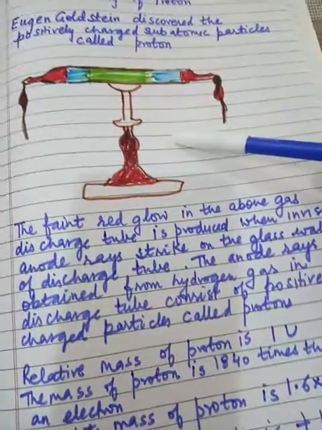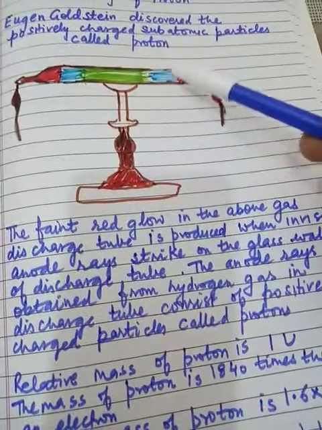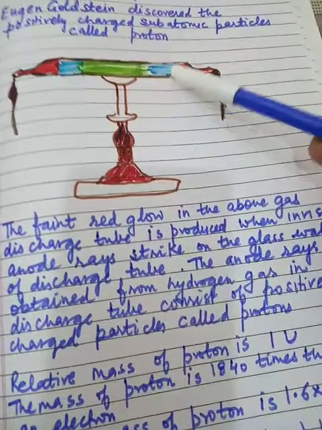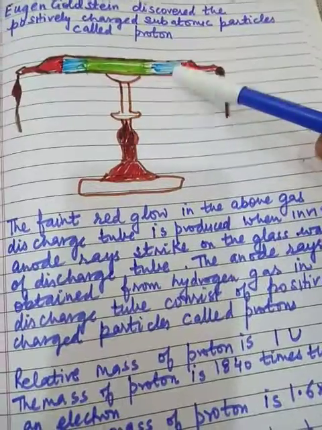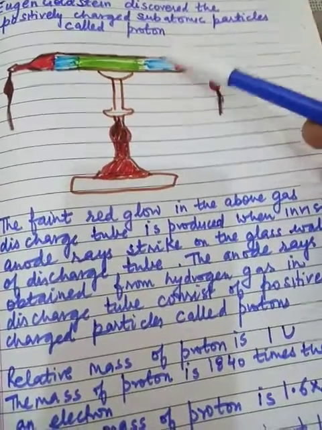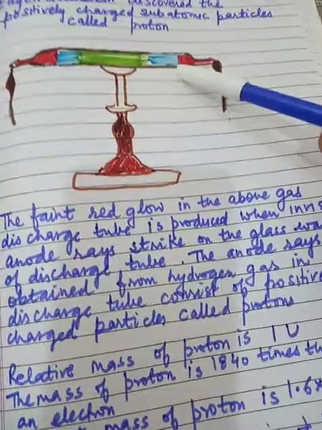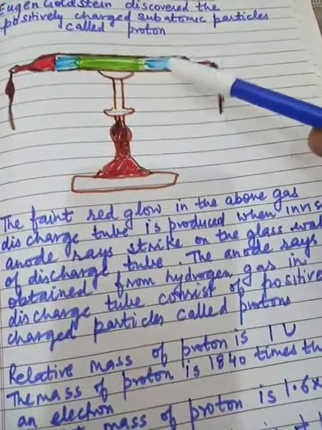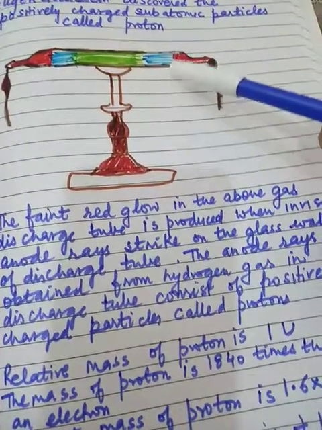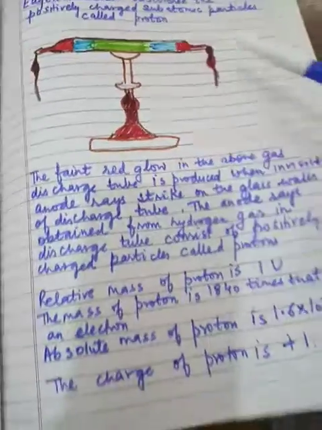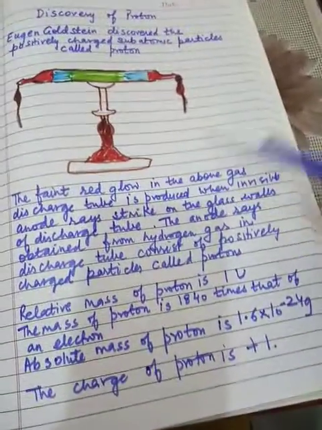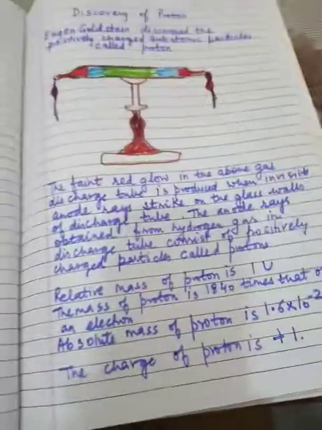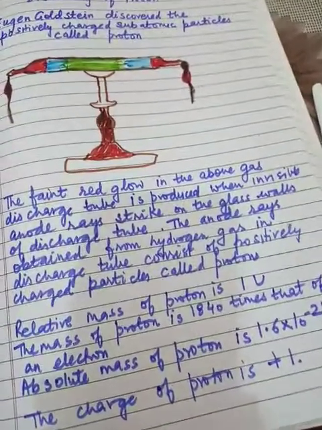Now see in the diagram, a faint red glow in the gas discharge tube is produced when invisible anode rays strike the glass walls of the discharge tube. The anode rays obtained from hydrogen gas in the discharge tube consist of positively charged particles called protons. Now, what are the characteristics of a proton? The main characteristics of a proton are its mass and charge.